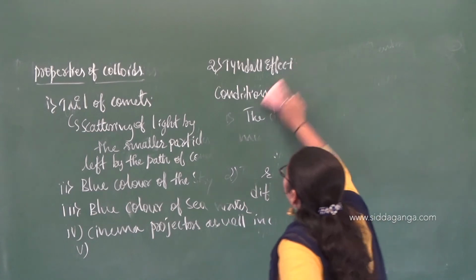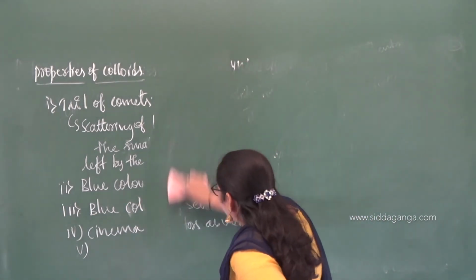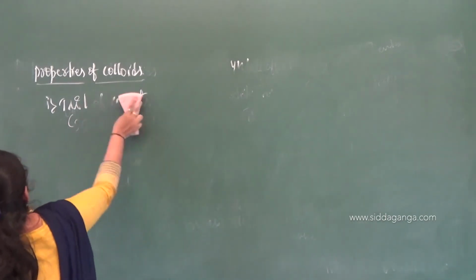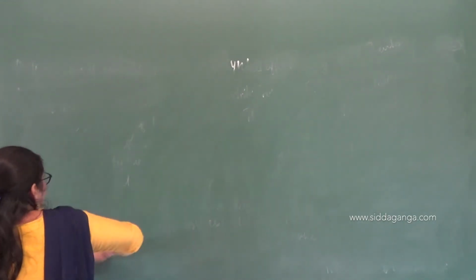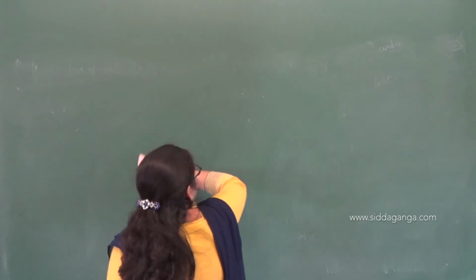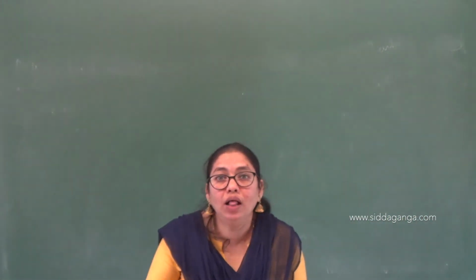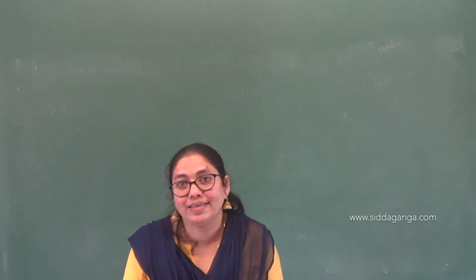Next we have the second property, that is called Brownian movement. That is the next property, Brownian movement. That is also a very important concept. So that we are going to discuss in the next classes.